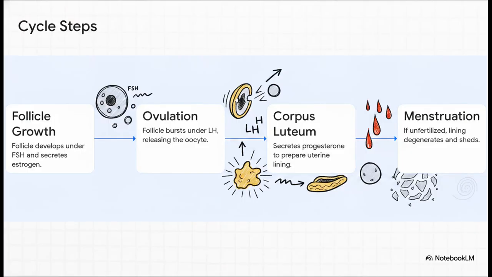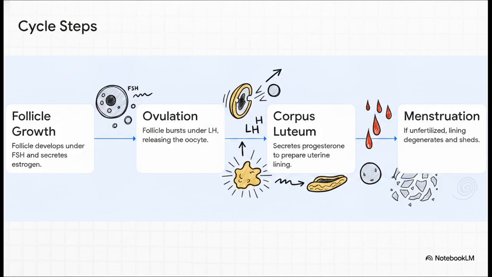Step 1. The follicle develops under FSH and secretes estrogen. Step 2. Under the effect of LH, the fully grown follicle bursts, releasing the oocyte. This is what we call ovulation. Step 3. The remaining tissue forms the corpus luteum, which secretes progesterone, making that uterine lining completely ready.